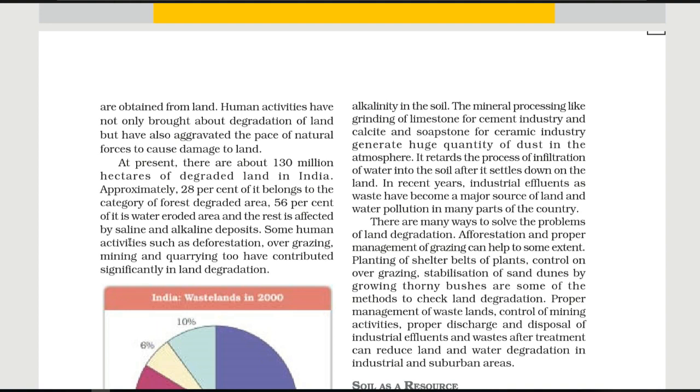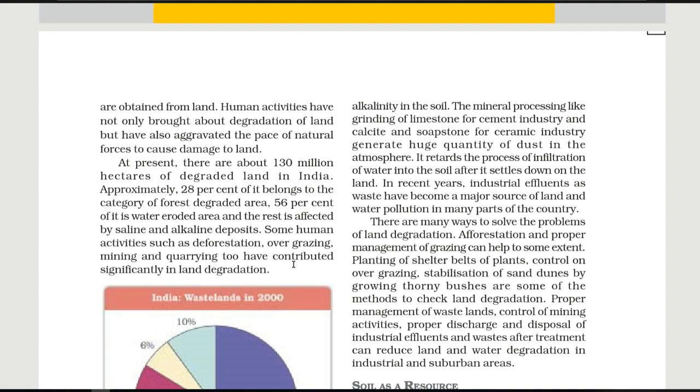So some plants will not grow in very alkaline soil. Of course, where the land has alkaline properties, we are not able to do farming or cultivation on that piece of land. So that land is also going to become a wasteland for us. It is going to be degraded. That's why it is very important to save, to conserve our land resources.